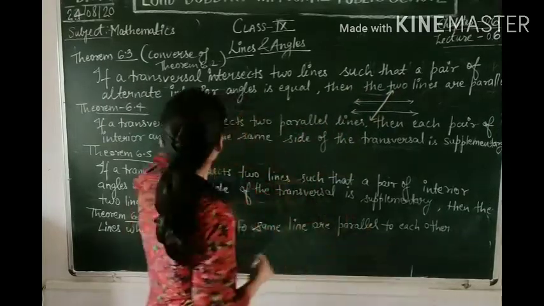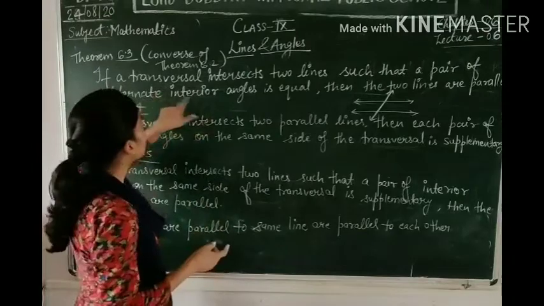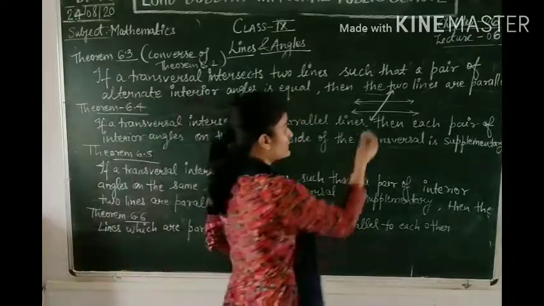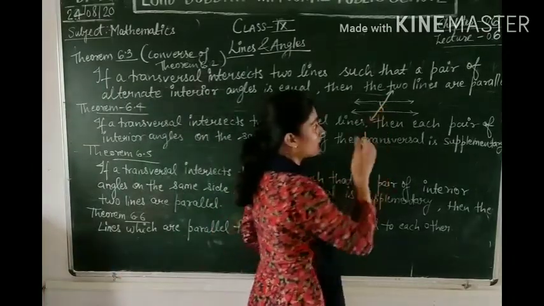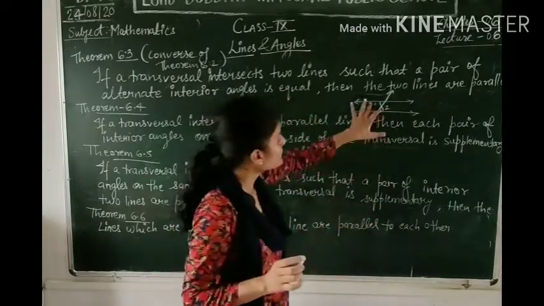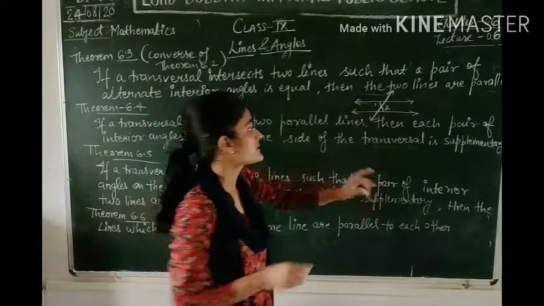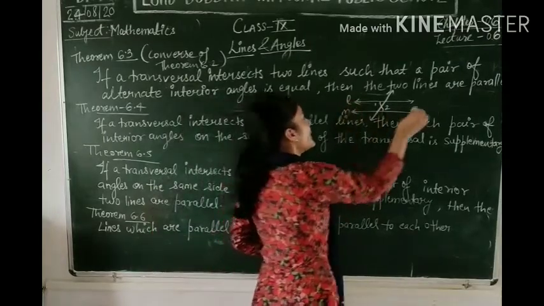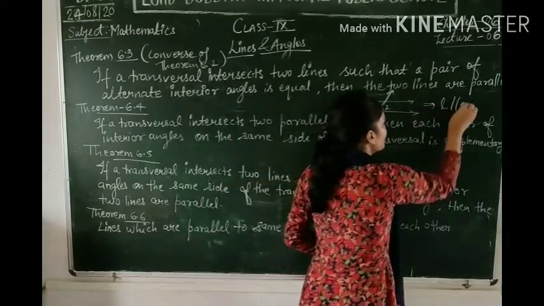Okay, and a pair of alternate interior angles is equal. If this is a line and 1 and 2 are alternate interior angles, if they are equal, then you will say the lines L and M are parallel to each other.